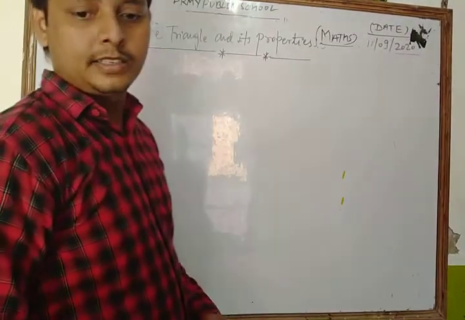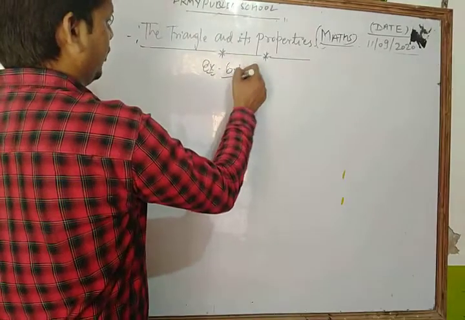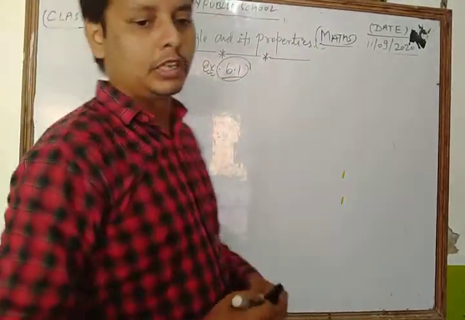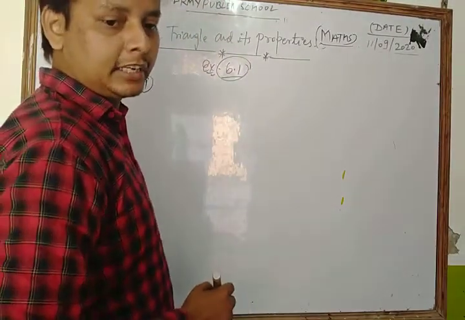Now we discuss exercise 6.1, which is based on medians and altitudes. Now we take the first question of this exercise. Your question is in triangle PQR.